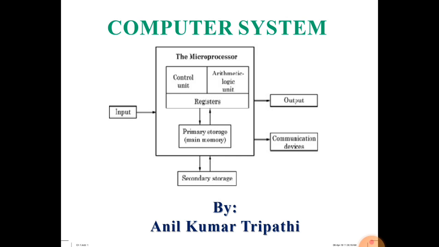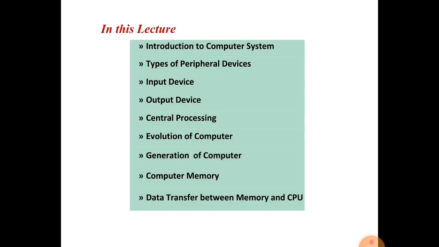Today's topic is computer system. What is a computer, and what are the devices of the computer? So now we will learn in this chapter, in this lecture, the introduction of computer system and the types of peripheral devices of the computer system.